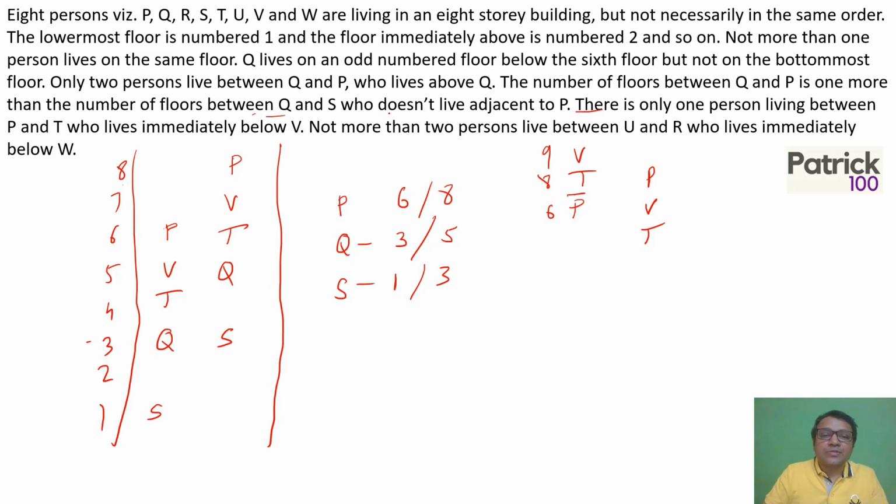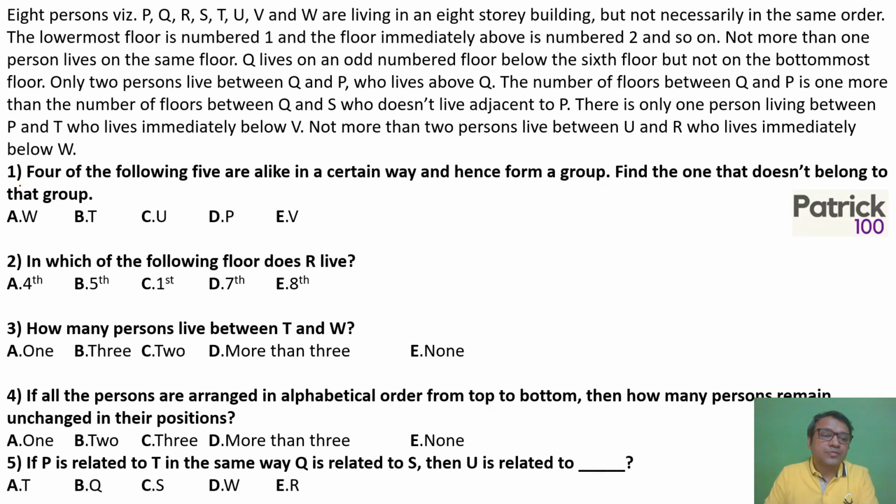Now we go to the next condition. Not more than 2 floors between U and R, who lives immediately below W. So R lives immediately below W, and there are not more than 2 people between U and R. The only possibility is that W and R stay at the bottom out here, because R lives immediately below W, and there are not more than 2 people. That means U has to be here. So this is how we get the complete table. The first case is not possible. Now once you get the arrangement, you can directly get the answer.